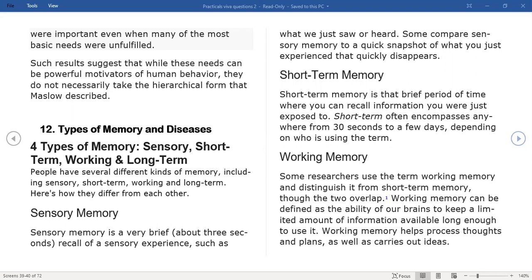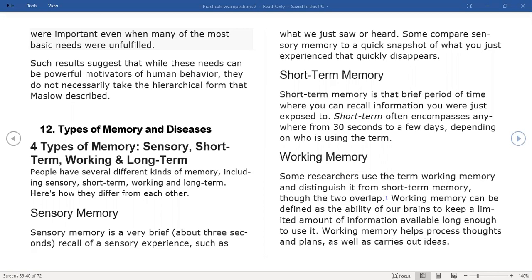Next, we move on to short-term memory. Short-term memory is the reproduction, recognition, or recall of a limited amount of material after a period of about 10 to 30 seconds. That means whatever we have heard or seen or understood is only there for about 30 seconds. After that it starts dissipating.